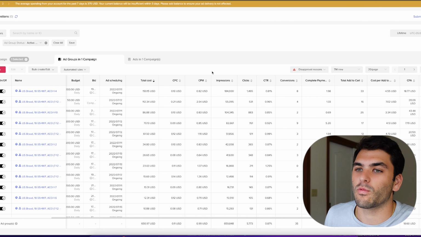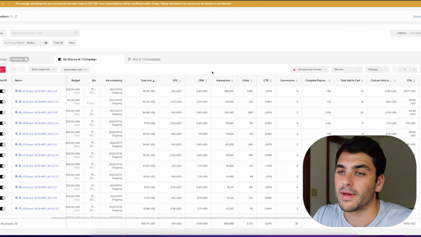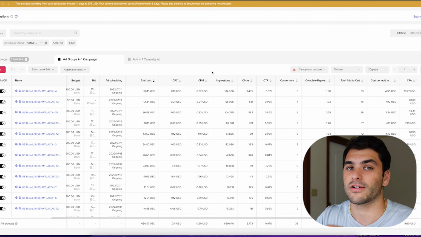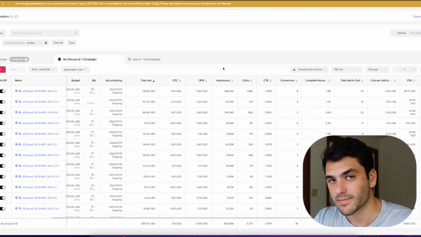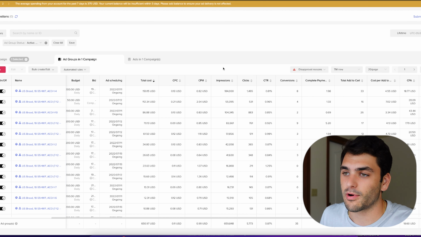So yeah, what we do is I'm a huge fan of cost caps. Now, cost caps is a type of bidding strategy on your TikTok ads. Right now there's cost caps, lowest cost, and value optimization. Those are three things that you can use inside your TikTok ads manager at the moment.